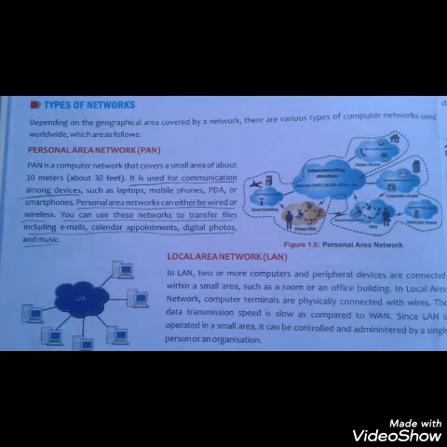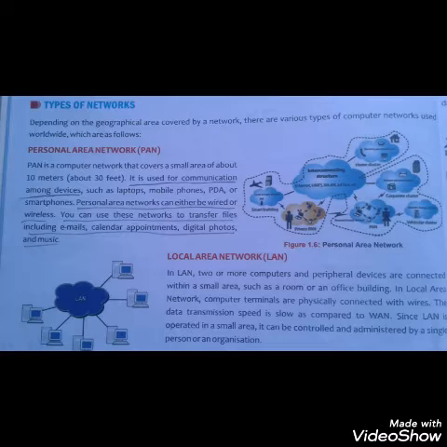So students, our next topic is types of network. Depending on the geographical area covered by a network, there are mainly four types of computer network, which are as follows. First is personal area network, in short we say it PAN. This type of network covers a small area of about 10 meters.